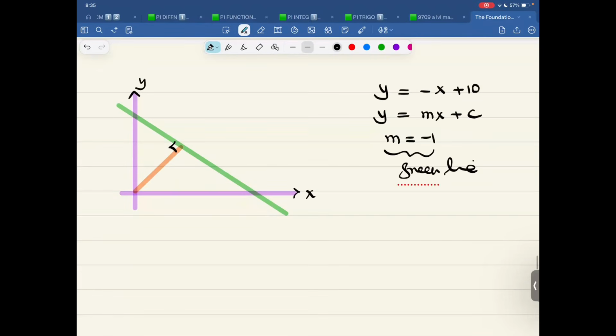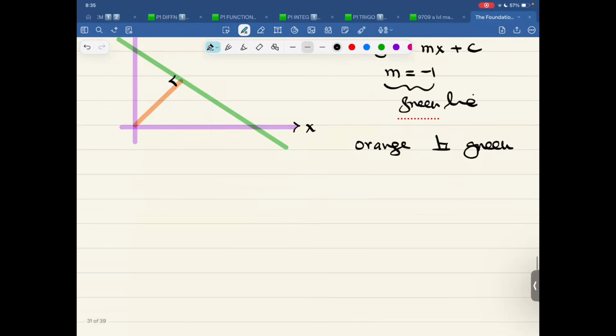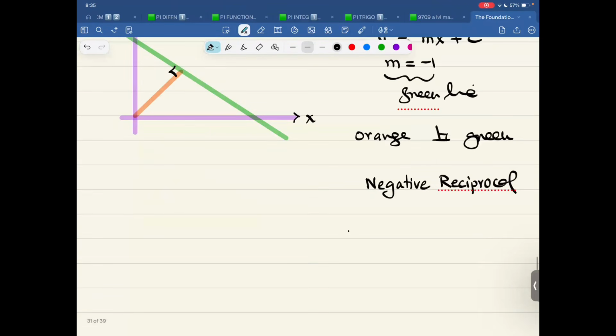Now the orange line is perpendicular. Orange is perpendicular to green. That is the symbol that I use. So remember, if two lines are perpendicular, we use the concept of negative reciprocal. So the gradient of orange should be -1 divided by -1, which comes out to be +1.